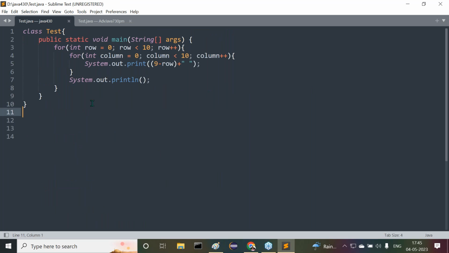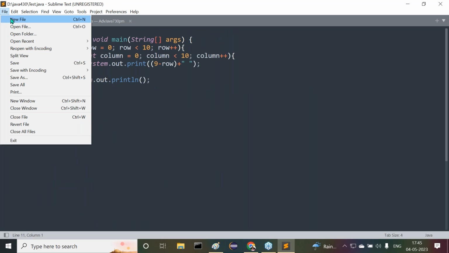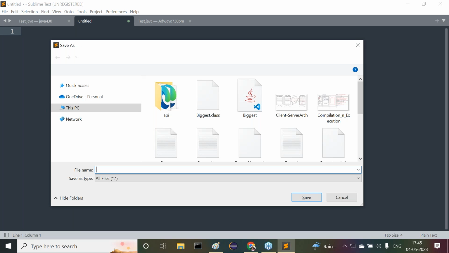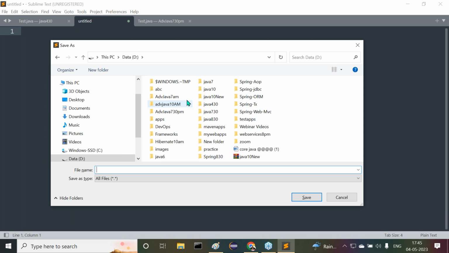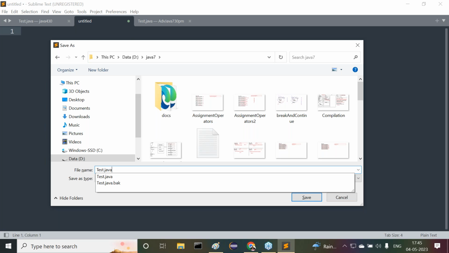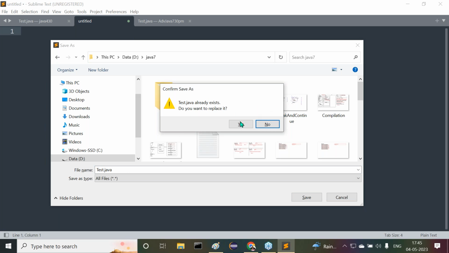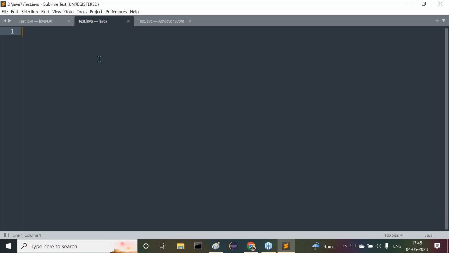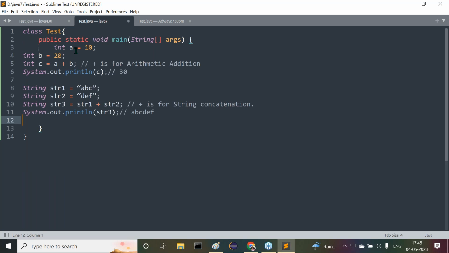Here itself, in D drive Java, I haven't created anything. Okay, a folder named Java 7 I created, so don't worry. I want to save it as test.java in the Java 7 location. Now class Test, inside this the main method, inside this I have written this code. The order of the code is okay, no need to think about it.